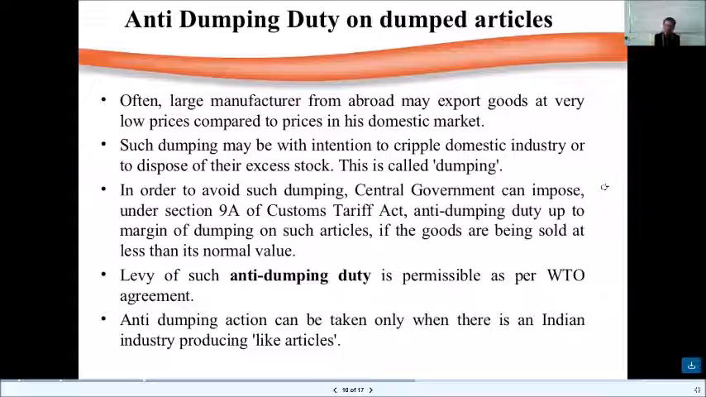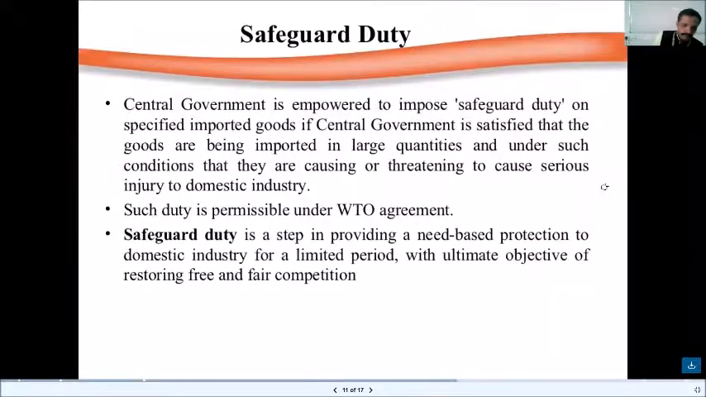If it is a similar manufacturer, it is a substitute for the goods which is manufactured, then we can levy the safeguard duty. Central government is empowered to impose safeguard duty on specified imported goods if central government is satisfied that the goods are being imported in large quantities and under such conditions that they are causing or threatening to cause serious injury to domestic industry. Such duty is permissible under WTO agreement.